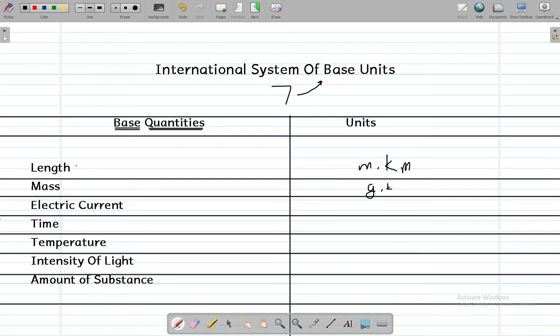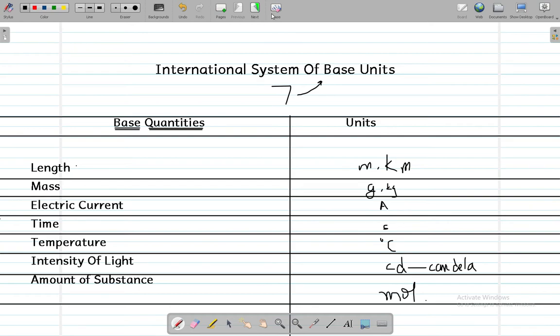We also use kilograms. Electric current has the unit of ampere, as we all know. Time has the unit of seconds. Temperature has a unit of degree centigrade. Intensity of light has a unit of CD, which is candela. I'll write candela over here. And our last is the amount of substance, which is mole.